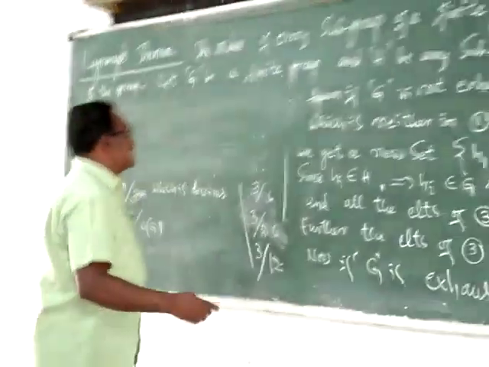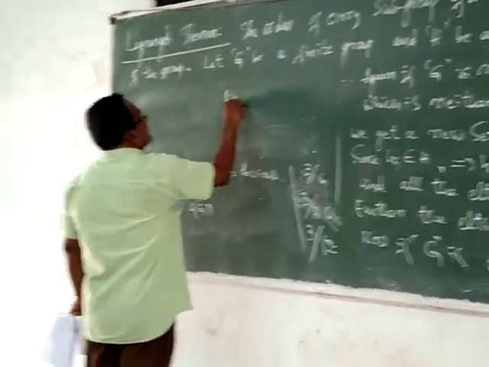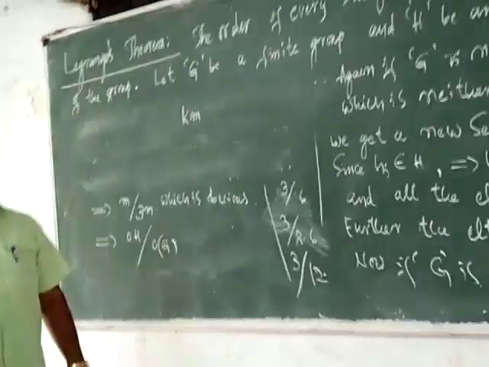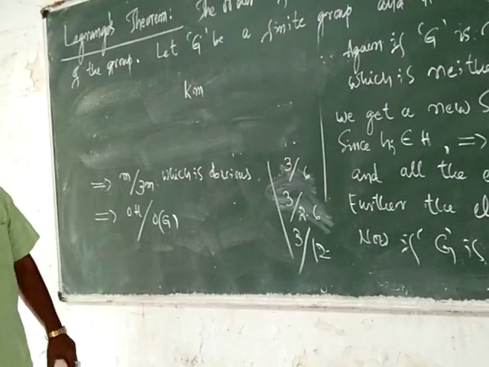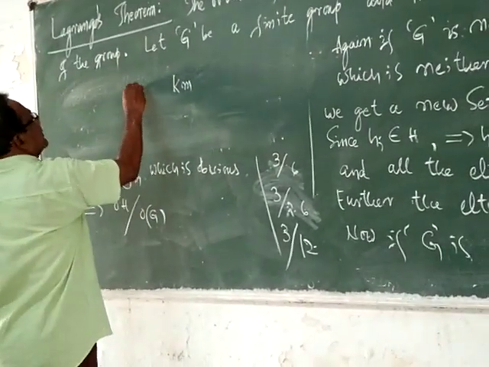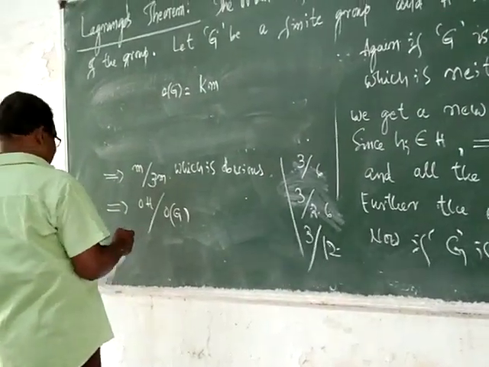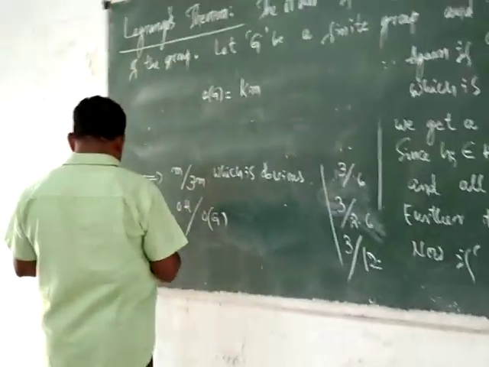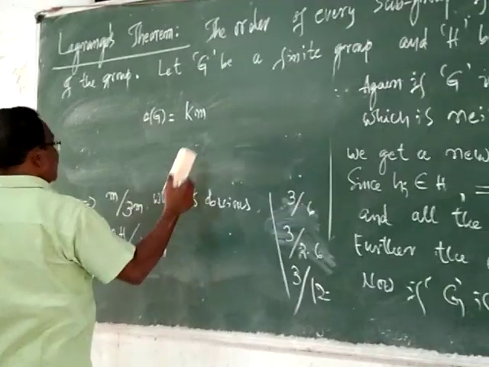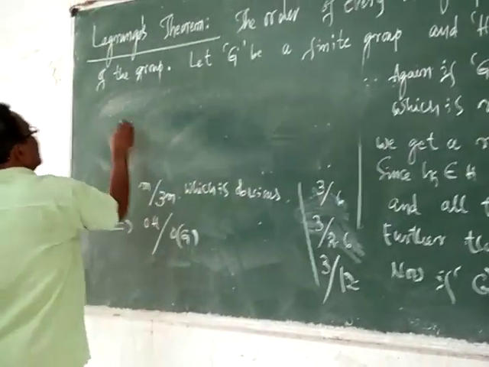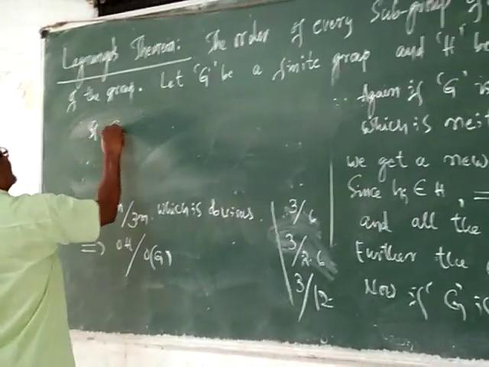Then G contains km elements. Order of G is equal to km, and we know that m divides km.